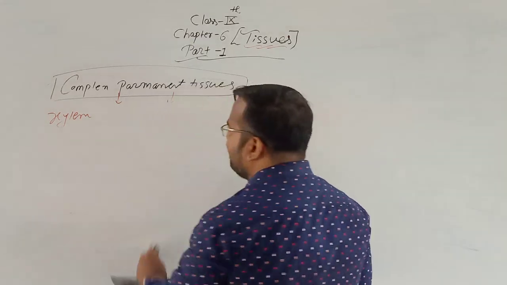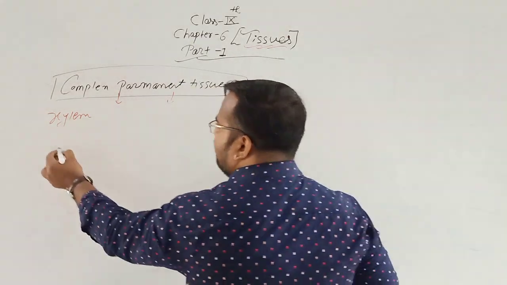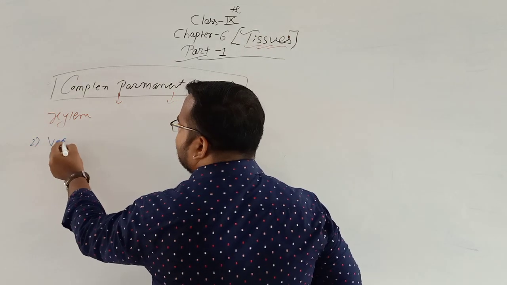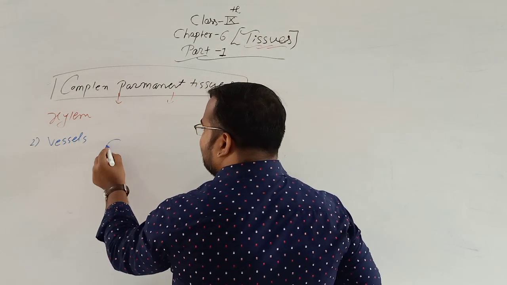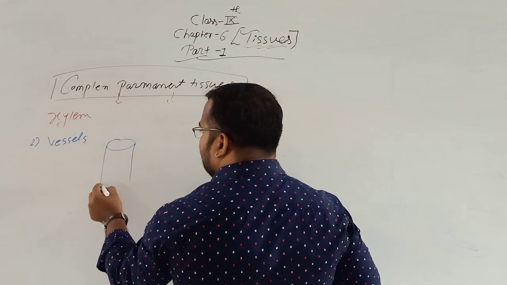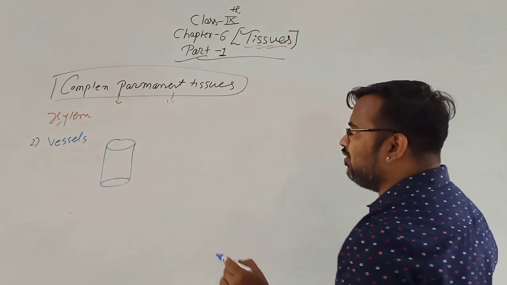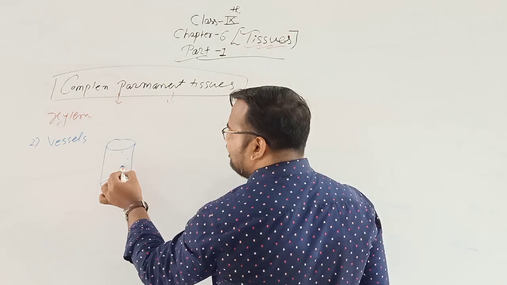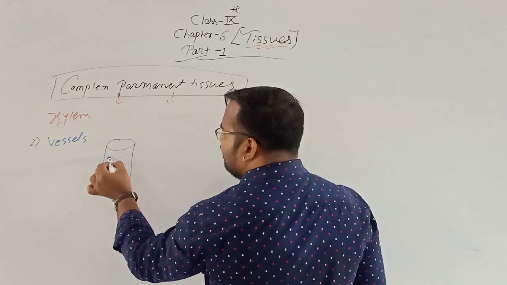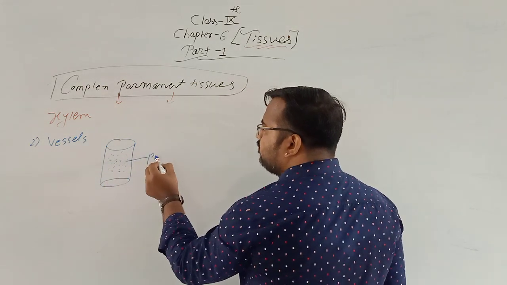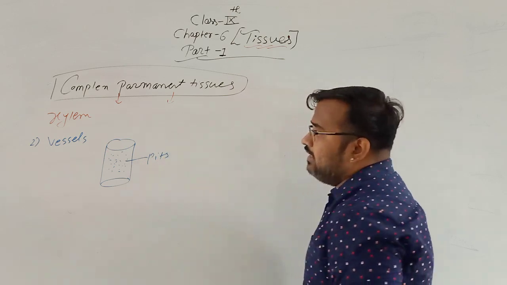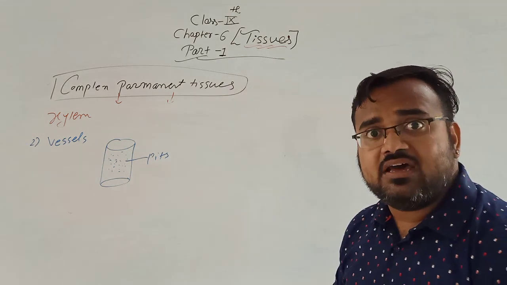Vessels. Second part of xylem is vessels. Now vessels are elongated tube-like structures which are also having many pits. Now these vessels are arranged one above the other.